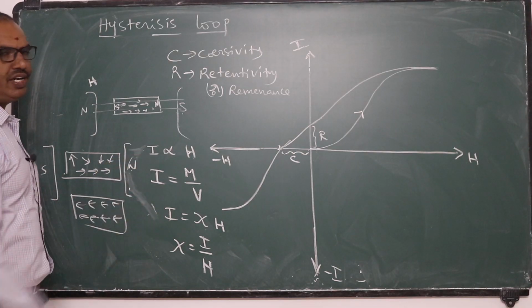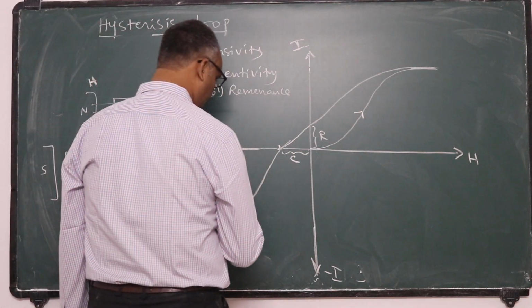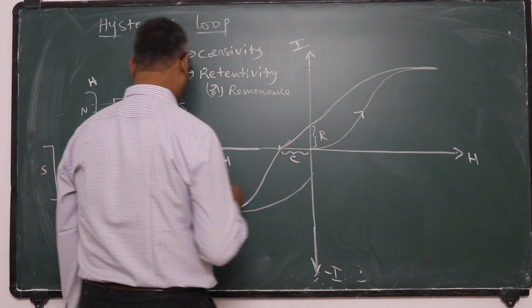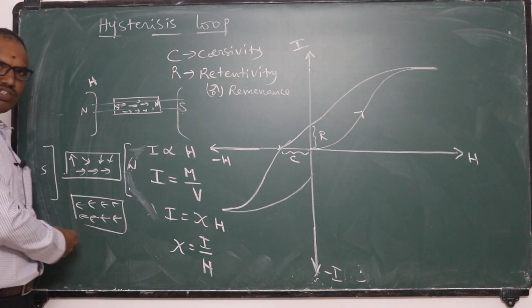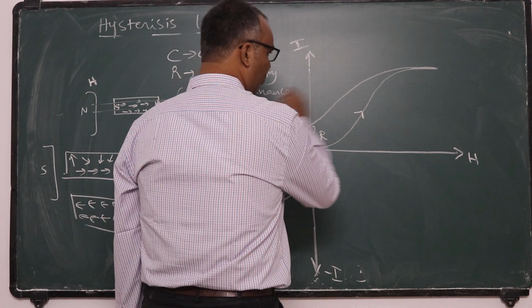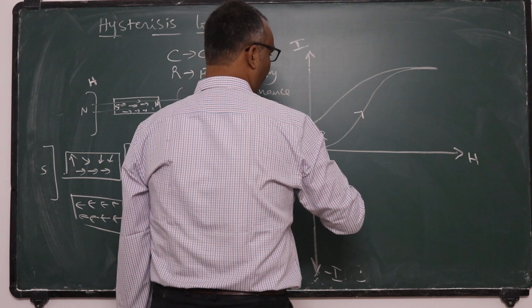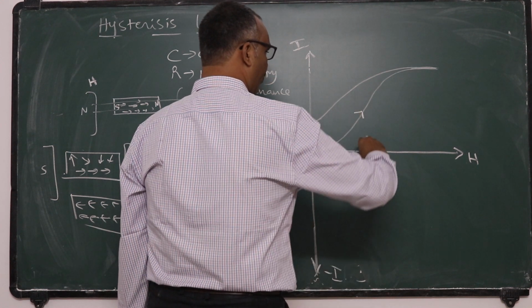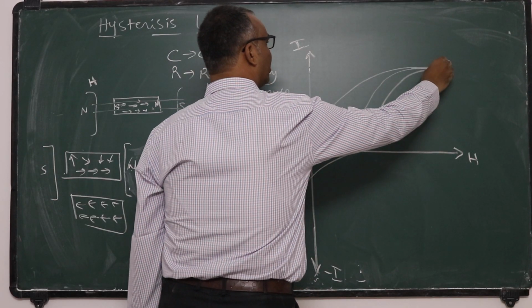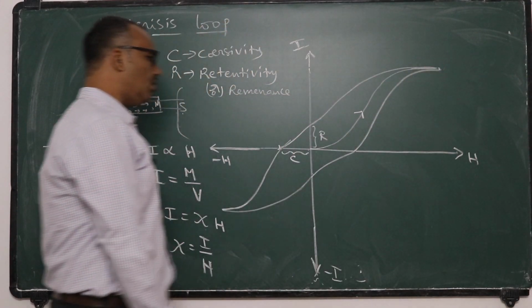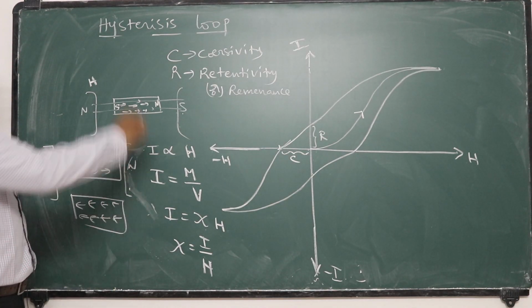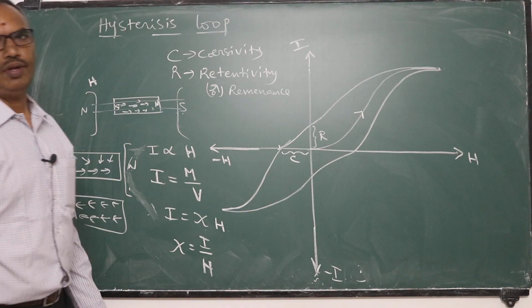Again, if I remove the field, again the magnetic moment value decreases and some residual magnetic moment is left over in the sample in the reverse direction. Again, if I reverse the direction of the field, again the magnetism becomes zero, and again the substance gets magnetized in the original direction. This loop, what we observed, is called the hysteresis loop.